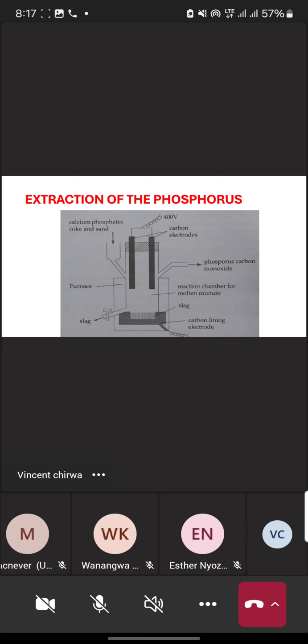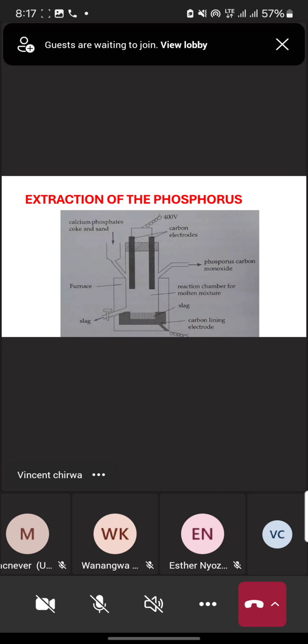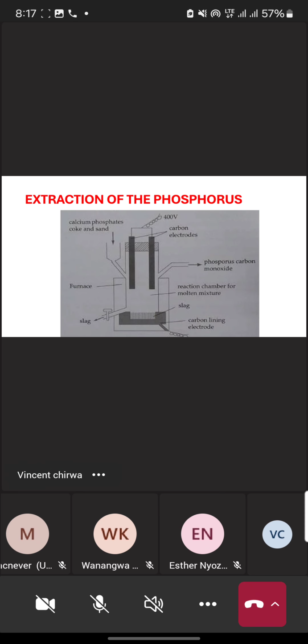Now let's see the details about this extraction process of phosphorus. We will go through the process, the steps, and perhaps go back to the diagram to see how it works. Okay,